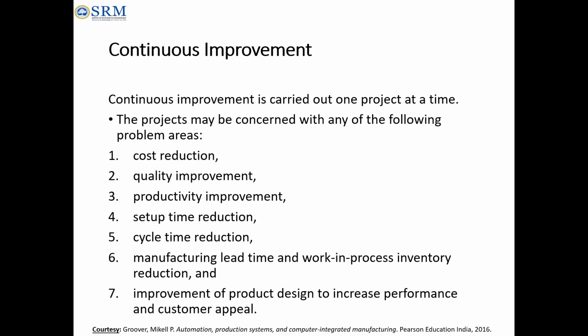So in terms of continuous improvement, how can it be done? What are the things that come under continuous improvement? It will be carried out in one project at a time. They will be focusing on cost reduction, quality improvement, productivity improvement, setup time reduction or cycle time reduction, manufacturing lead time or work in process inventory reduction, and the improvement of product design to increase performance and customer appeal. Here you should know what is meant by setup time reduction, manufacturing lead time, and cycle time.